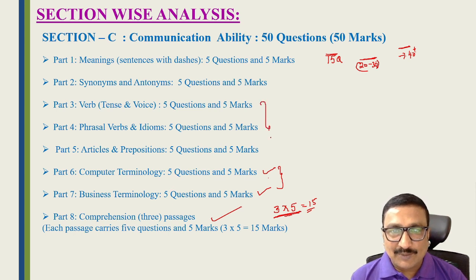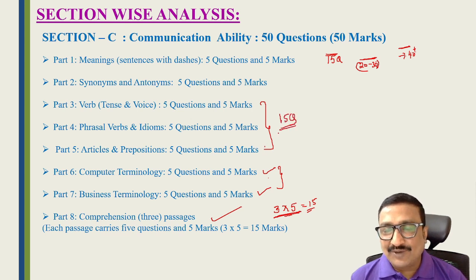Then functional grammar. These 3 are very important. They ask 15 questions from functional grammar: some fill in the blanks, some prepositions, some article-based questions, some idiom-based questions. And for the remaining 10 questions, don't prepare anything. Even if you prepare seriously, we don't know which questions they will ask.